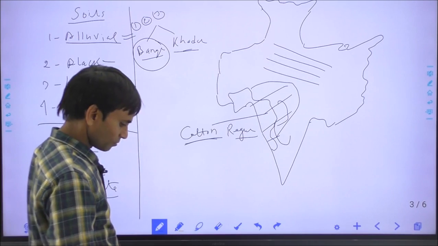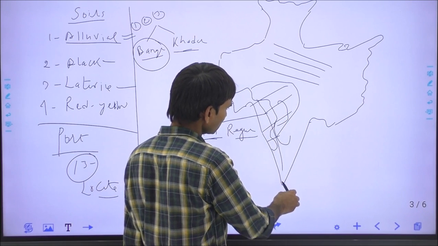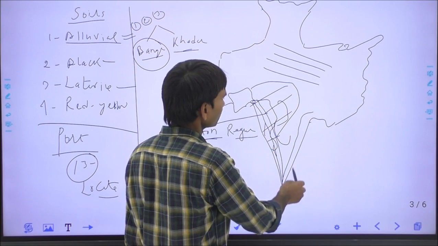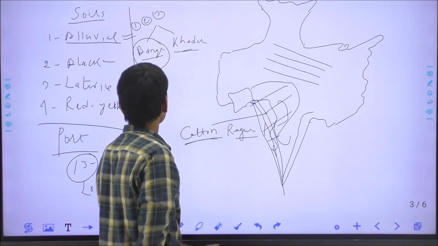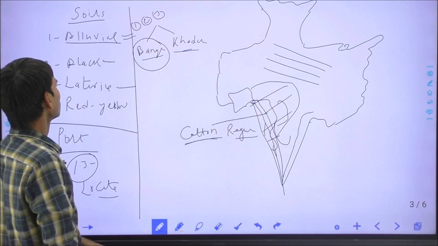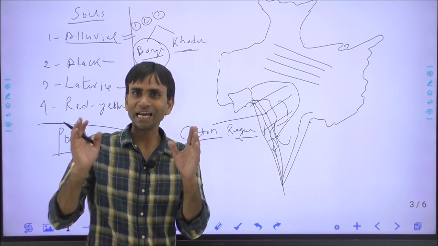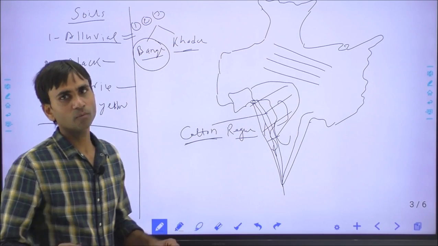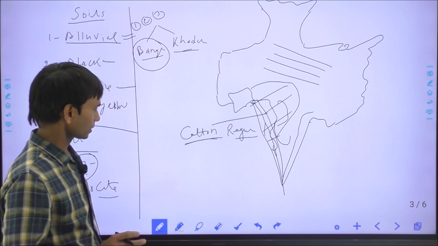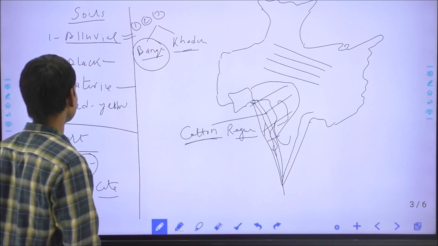Laterite soils are formed after the weathering of rocks. These soils are mainly found in the Western Ghats from Gujarat, Maharashtra, Karnataka, Kerala, and the Eastern Ghats and other parts of the country. Laterite soils are formed by the weathering or breaking of rocks, so these soils are poor. They do not have many clay minerals and nutrients, and their water holding capacity is low. These soils are useful for plantation crops and are generally used for brick making.